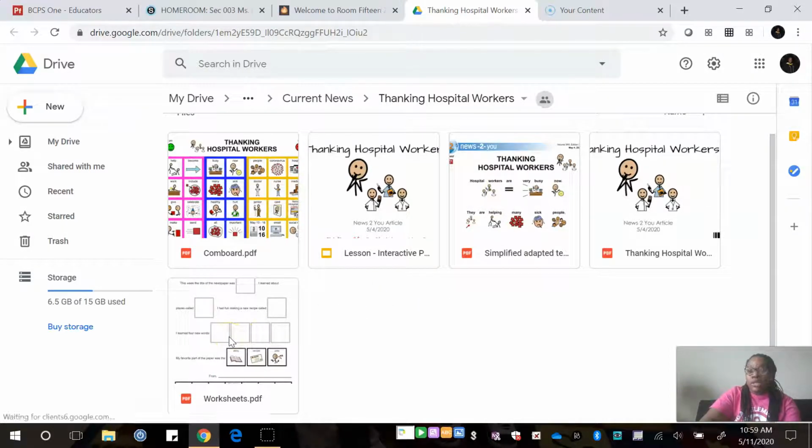So there are language arts worksheets, some math worksheets, some science pages, some social studies pages, and I believe there's like an experiment. I'm not exactly sure. I can't remember specifically, but this is like a document of like 60 plus pages of things that you can do with your kids that align with this story.